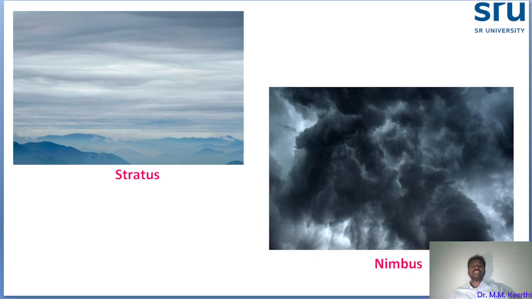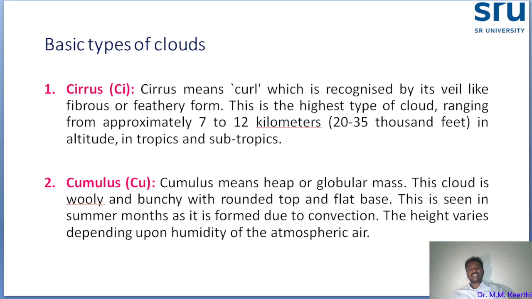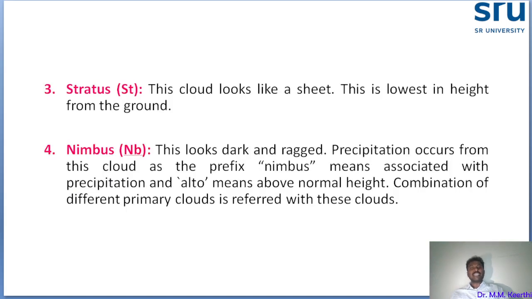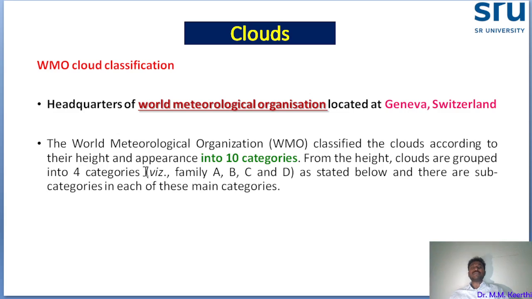These are the basic clouds. What are the basic clouds? Cirrus, cumulus, stratus, and nimbus. This is what we basically have. Now, in detail, we are going to discuss the different types of clouds. There are 10 categories of clouds in total, again divided into families A, B, C, D. So one by one we'll see.